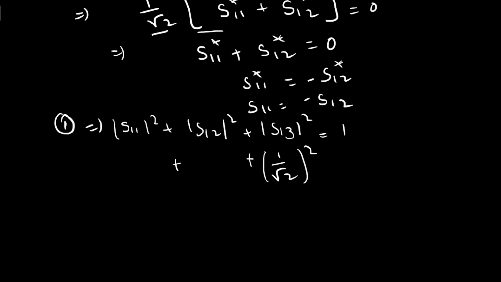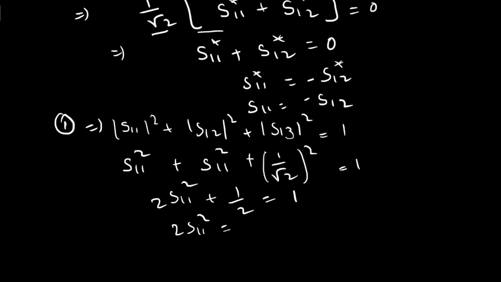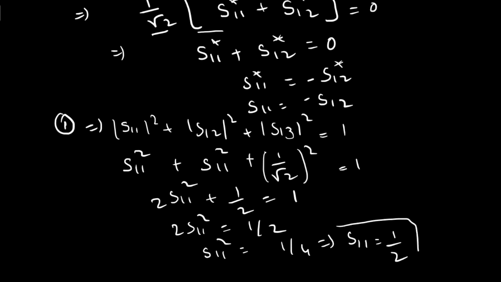In modulus and squaring, it will be the same, so we can write S11 square plus S11 square, finally 2 S11 square plus 1 by 2 equals 1. So 2 S11 square equals 1 minus 1 by 2, which gives 1 by 2. Finally S11 square equals 1 by 4, which implies S11 equals 1 by 2. We get one more value.